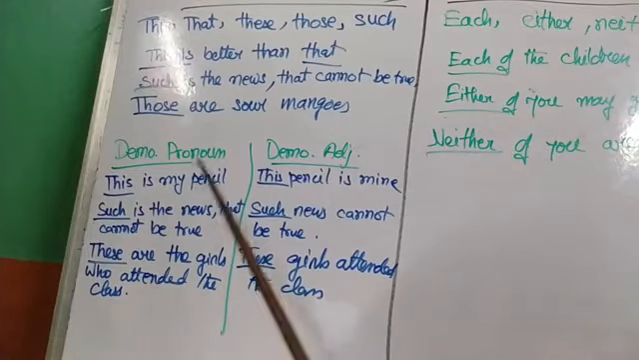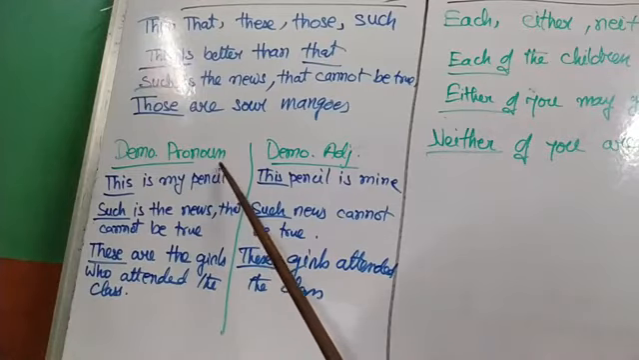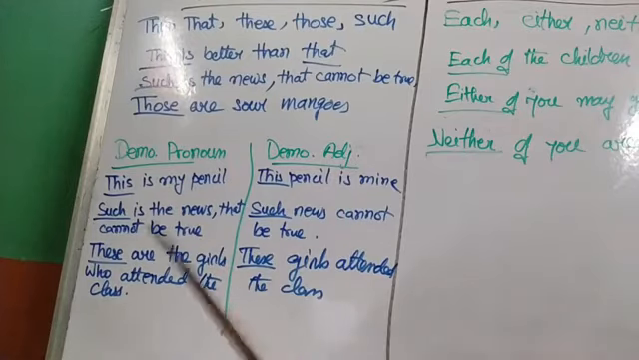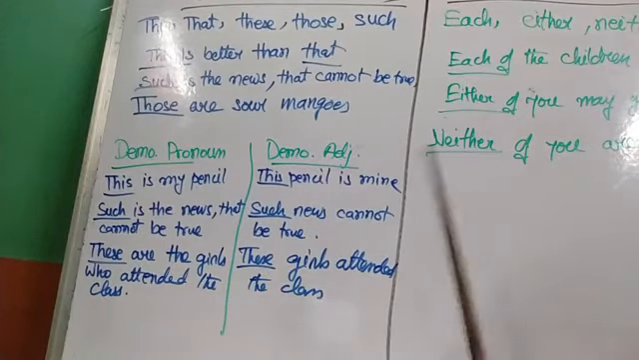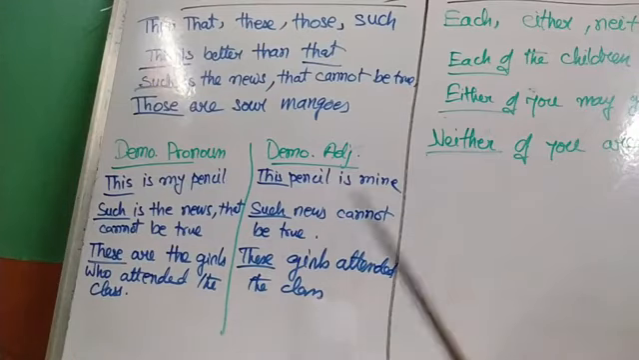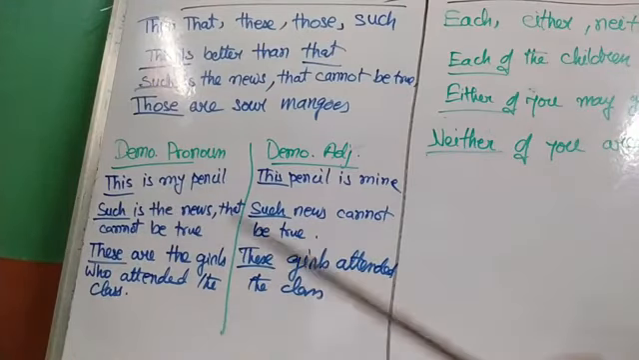So I hope you have understood the difference between demonstrative pronoun and demonstrative adjective. See, the words remain the same, this, that, these, those, and such, but the way they are used differs. If such words are used just before the noun, they are qualifying the noun and they become adjectives. And if there is a verb between the words this, such, these and the noun, then it is a demonstrative pronoun.